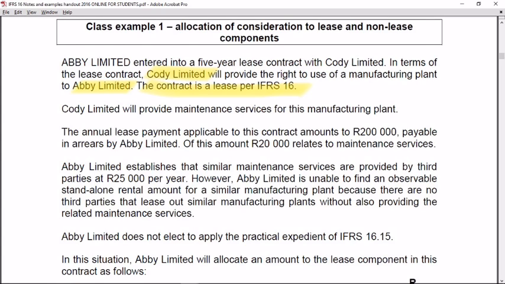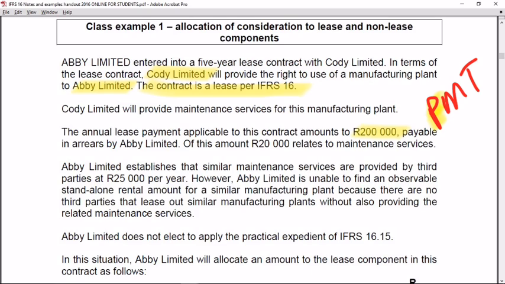Cody Limited, the lessor, will provide maintenance services for this manufacturing plant, the underlying asset. The annual lease payment applicable to this contract amounts to 200,000. So that is the payment that Abbey will make to Cody. Of this 200,000, 20,000 relates to maintenance services.